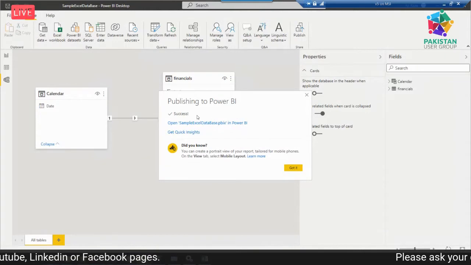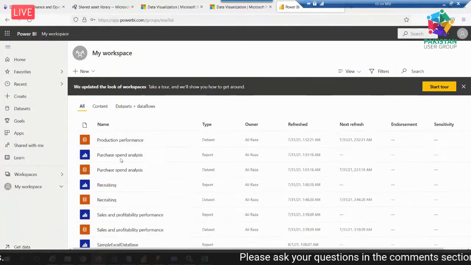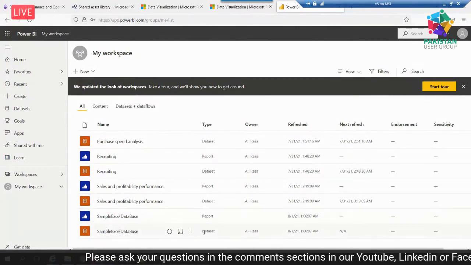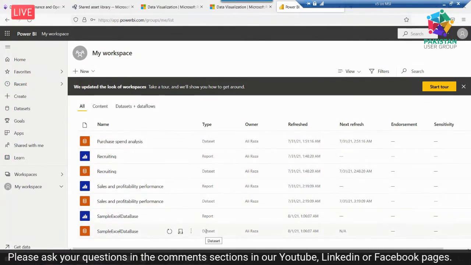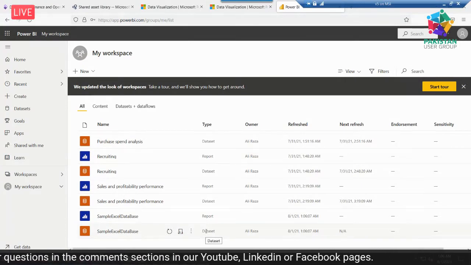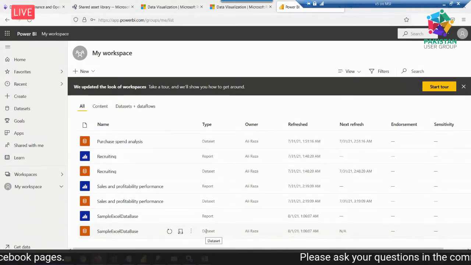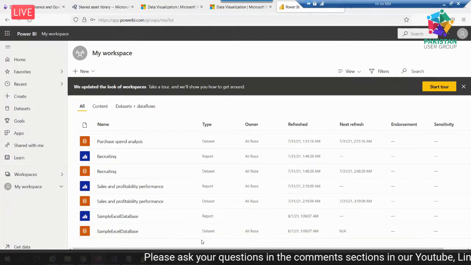So it shows me that the report is successfully deployed. And if I go to powerbi.com, this is the workspace and this is where the report is. And here you can modify it afterward. Usually, when we deploy any report to the production server, powerbi.com, and connect it to a production server, we have to change the data source, because during development we have a connection with our local VM. So you can modify it from here.